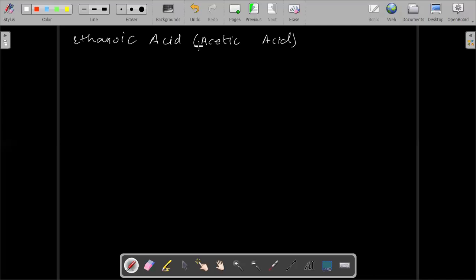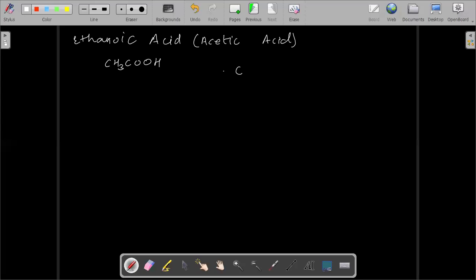Acetic acid is CH3COOH, and it is used as an important constituent of vinegar. So you can say vinegar is a solution of ethanoic acid or acetic acid. If you want to draw the structure, it would be like this.